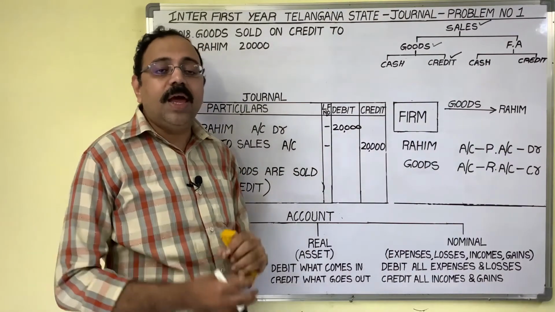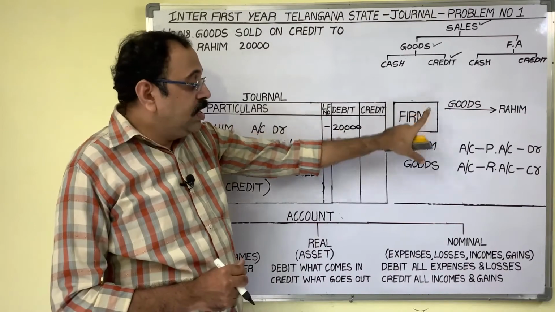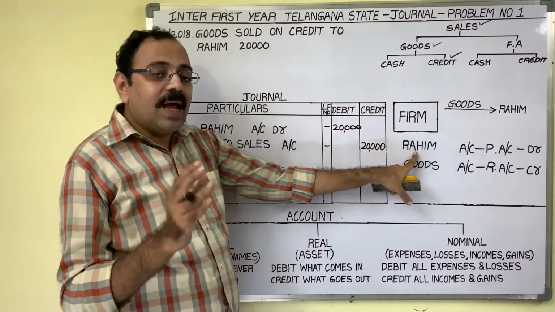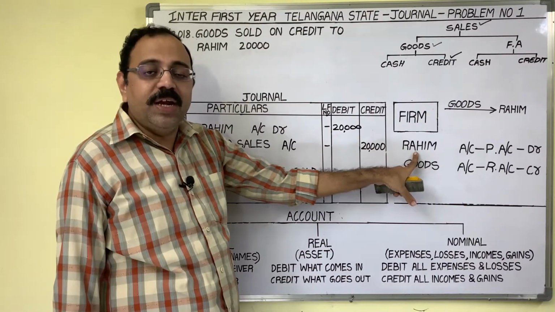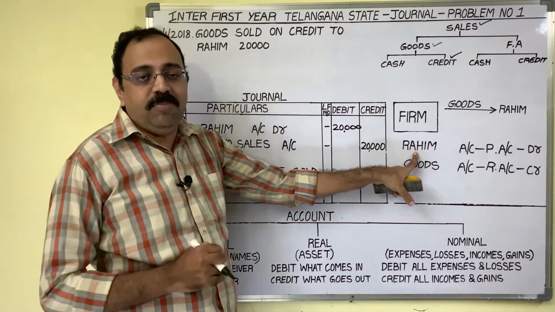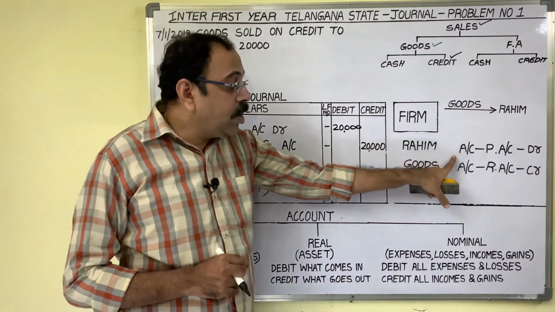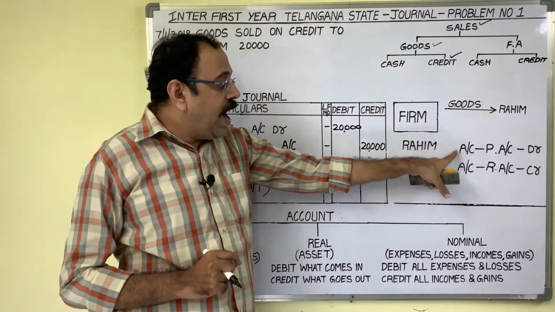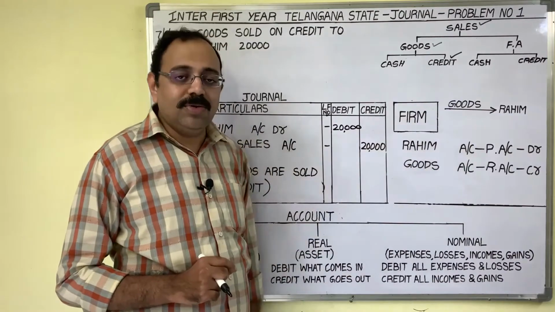Then how to pick the accounts? This transaction contains two accounts. First account is Rahim account. We are taking the customer's name because we want to remember his name, because he is liable to us. So Rahim account is one account and goods are going, therefore goods account is another account.